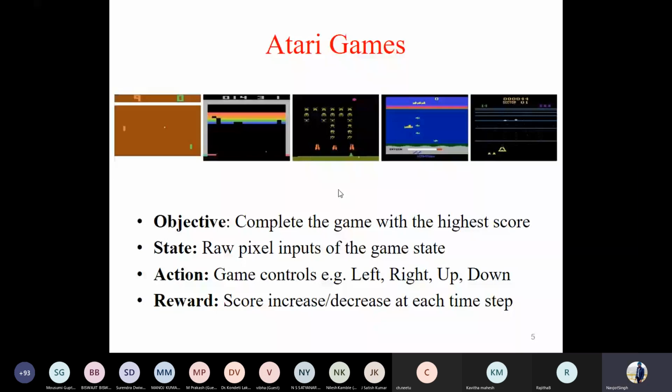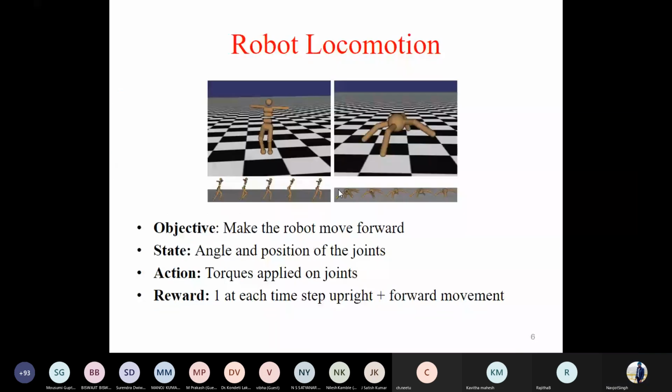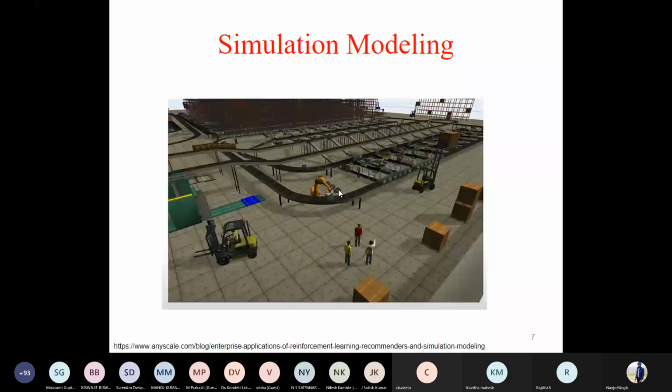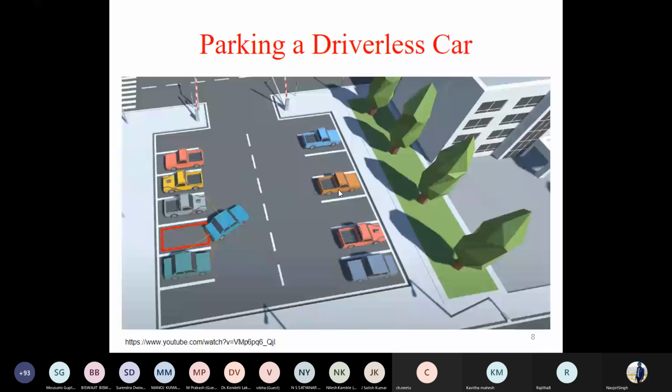The other applications apart from games could be the movement of a robot. It could be simulation modeling. It has lots of applications in driverless cars. For example, there is a parking slot and the car has to place itself in the parking slot.